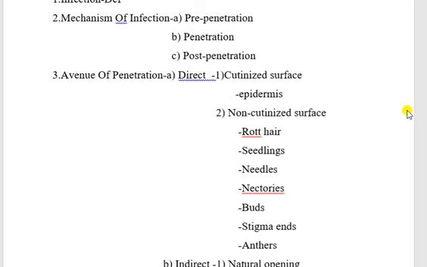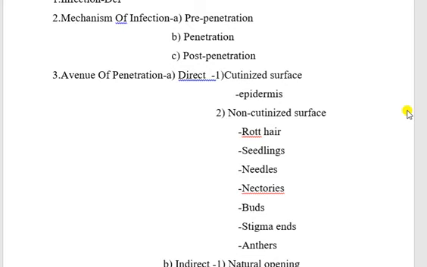Seedlings. Seedling infection is systemic. The disease does not appear on the seedling, but when the pathogen grows vigorously in the plant tissue, the disease becomes visible only at the time of flowering. Examples: bunt of wheat and smut of jowar.